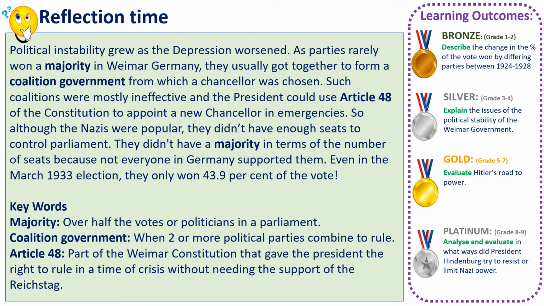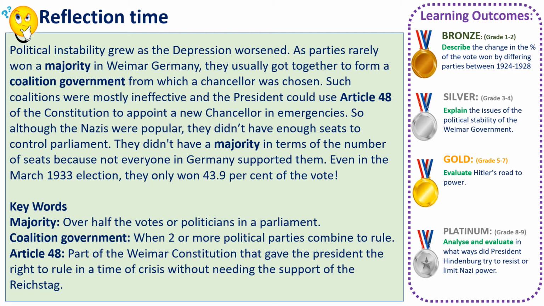We know that in 1929 is when the Great Depression happened, Wall Street crashed, and global trade dropped to two-thirds of its previous level. Parties rarely won a majority in the Weimar Republic, with one big party in charge. It was normally lots of little parties working together, and we call that a coalition.